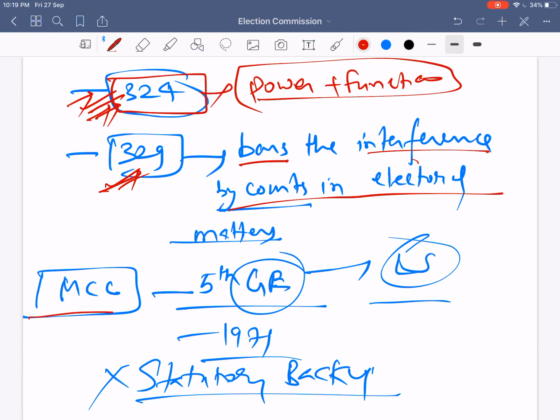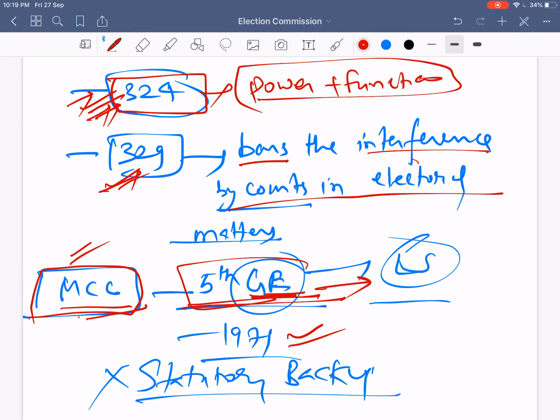Another important thing: what are the important innovations brought by the Election Commission of India? One innovation is the Model Code of Conduct. This Model Code of Conduct was first applied in the 5th general election. What is a general election? A general election is nothing but the Lok Sabha election. So the first time the Model Code of Conduct was applied was in the 5th general election in 1971. One more thing, this Model Code of Conduct does not have any statutory backing. That means there is no legal act enacted by Parliament that supports it. They are simply guidelines, that is, dos and don'ts.